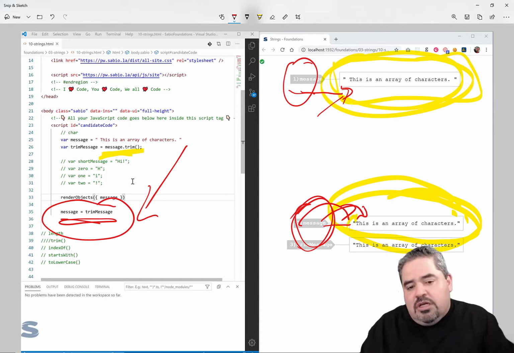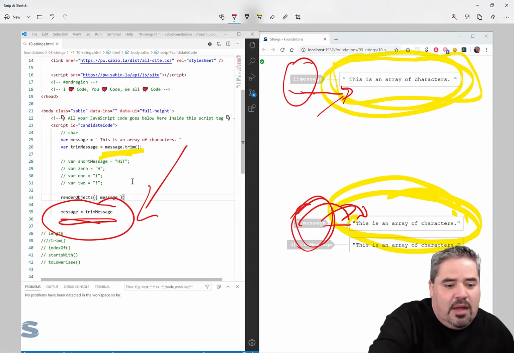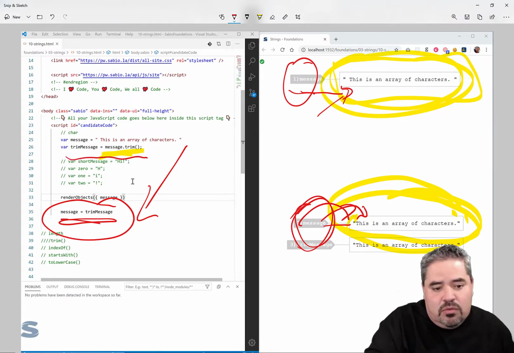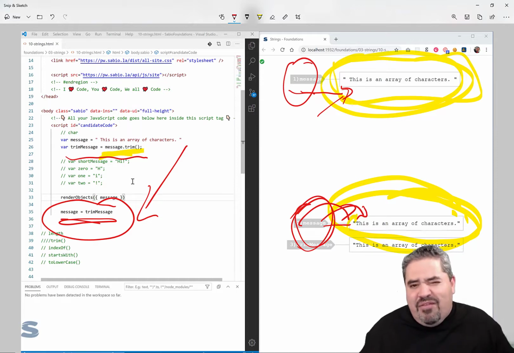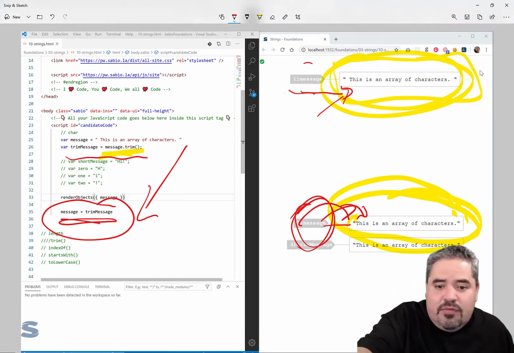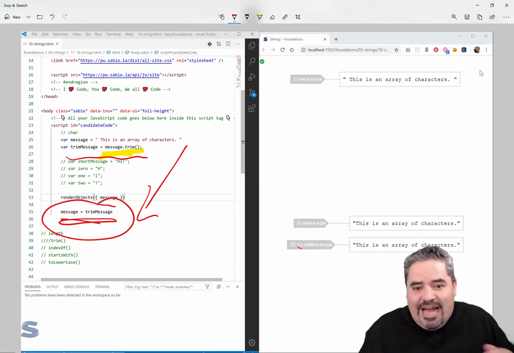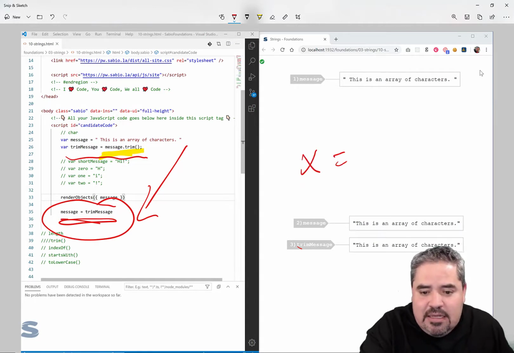All right. So all this is to understand a little bit about how strings work and how these pointers work. Even though we did an operation like trim.message is equal to message.trim, it feels like we're pointing back to ourselves, but we're assigning a value to ourselves. Sometimes, if you think about variables as actually being the ones that hold value, it feels weird to say x is equal to x dot execute some function.